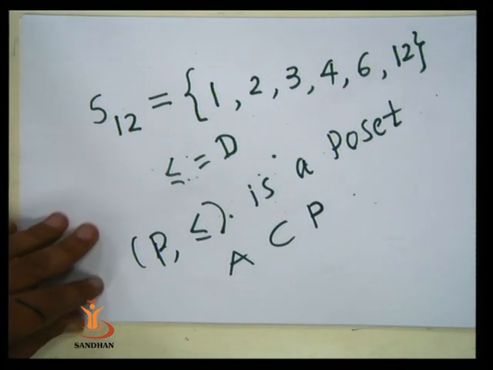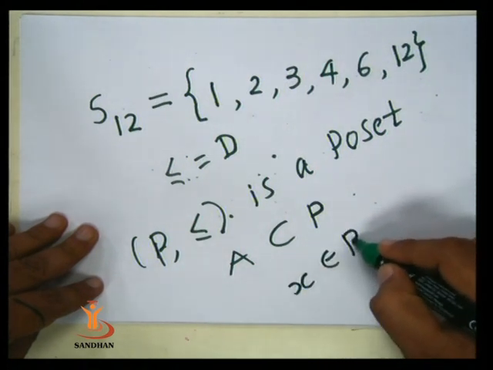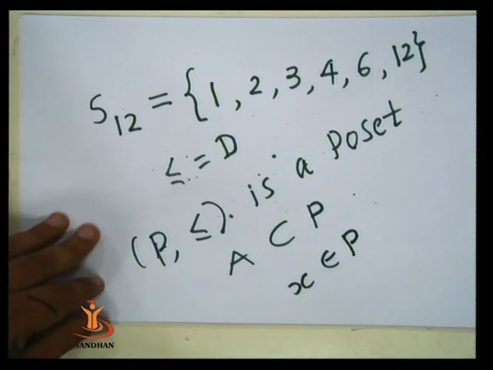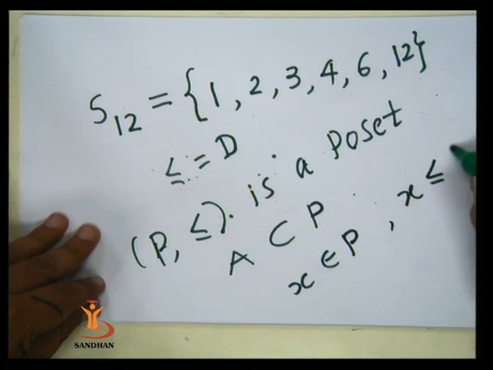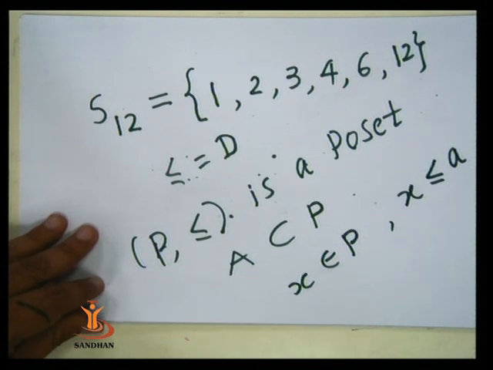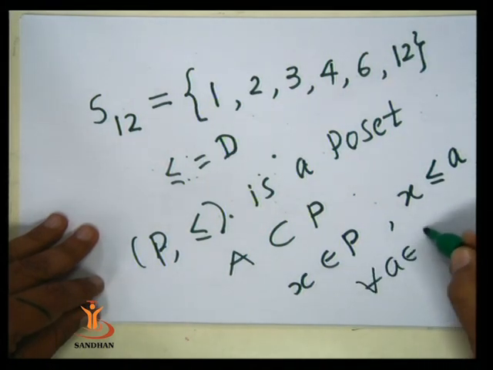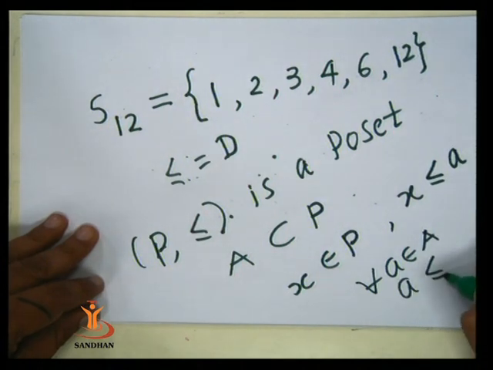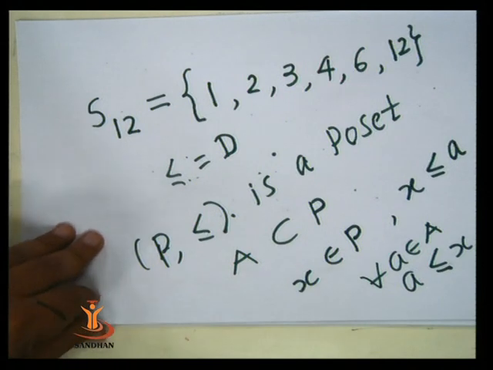For that we consider an element X from P. X is any member taken from P. If X is a lower bound of A, it means that X is related with each and every member of A. Then X is called a lower bound of A. Similarly, if there is X in P such that all members of A are related with X, then X is called an upper bound of A.